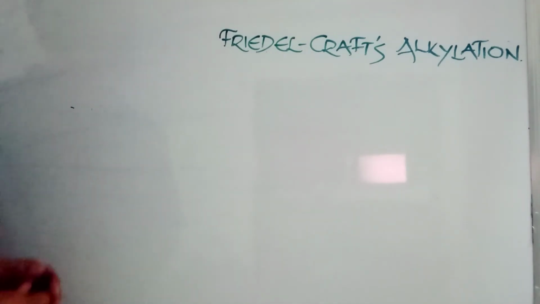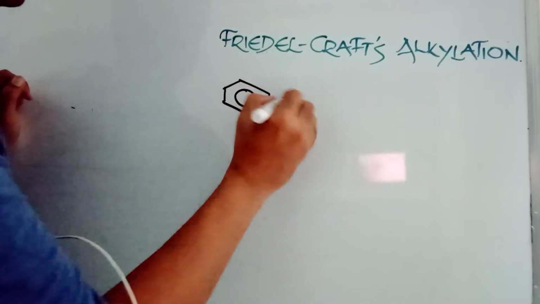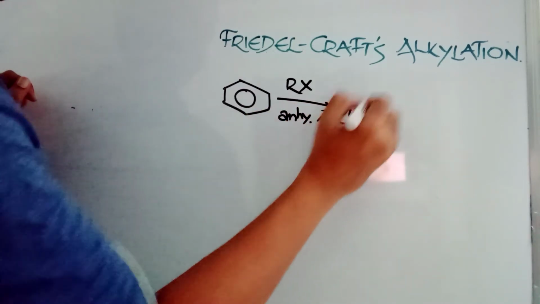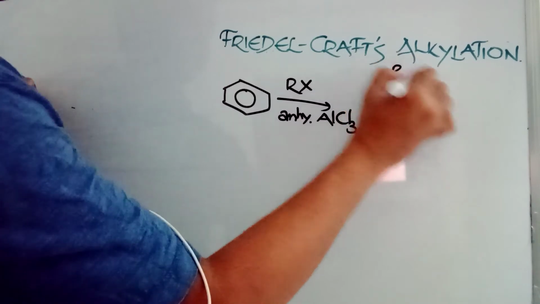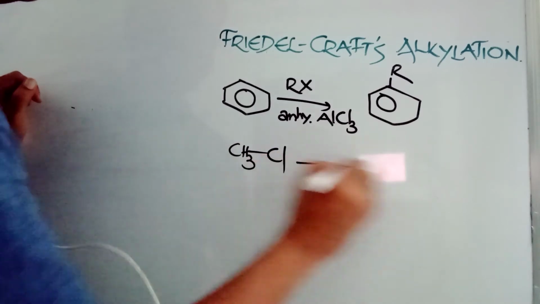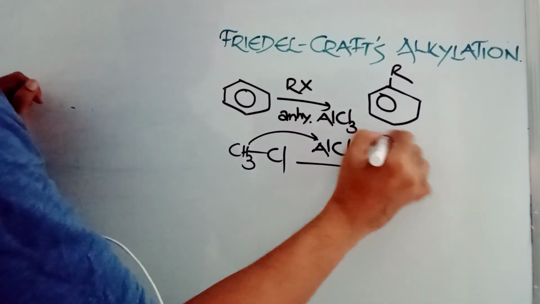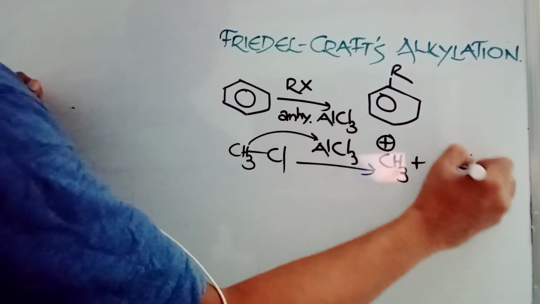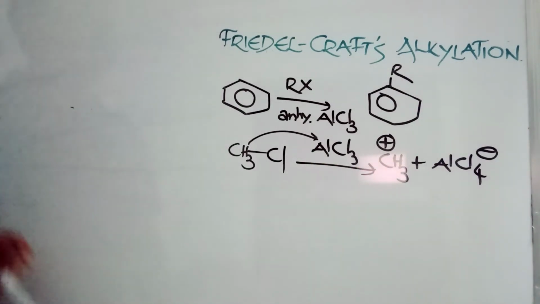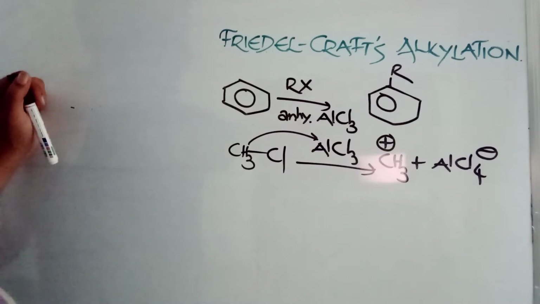One more reaction in this category is Friedel-Crafts alkylation. Friedel-Crafts alkylation is when you treat RX in the presence of anhydrous AlCl3, and you will get an alkyl benzene. The concept is very simple. For example, you have CH3Cl with AlCl3. CH3 plus is formed here, with AlCl4 minus. CH3 plus is going to attack benzene, so it is electrophilic aromatic substitution. But here some very interesting things are there. Let us discuss them.